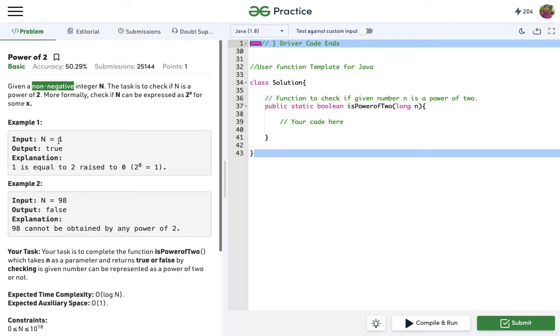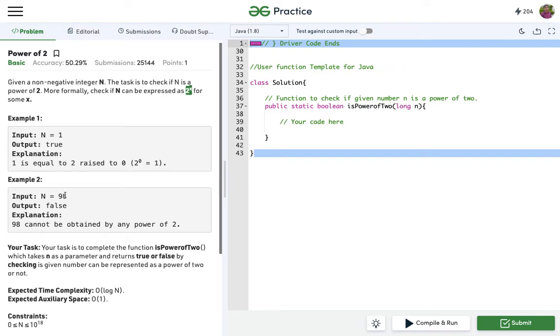If n equal to 1, the output is true because 2 to the power 0 equal to 1, as 2 to the power x means there is a value x for which 2 to the power x equal to n. If n equal to 98, the output is false. Yeah, because there is no value of x for which 2 to the power x can be expressed in the form of 98.